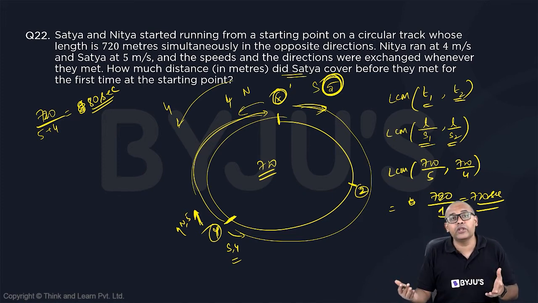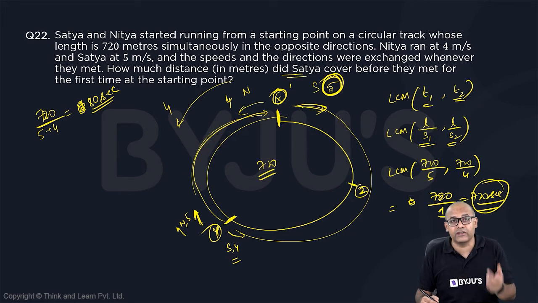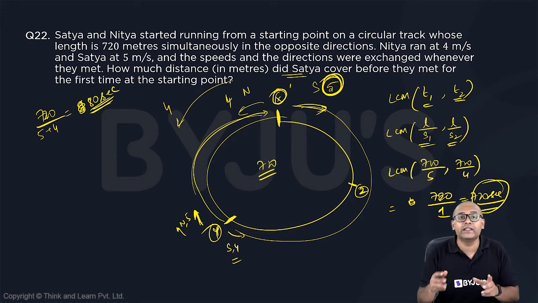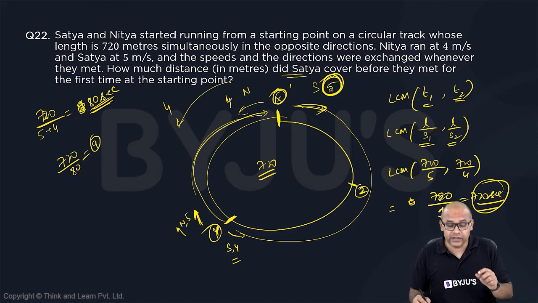How many meeting points will it take for them to come back and meet at the point X? So totally that is happening after 720. And there are 80-second intervals of meetings everywhere. So 720 by 80 gives you 9. So they will meet at the starting point X when they are actually meeting for the 9th time.